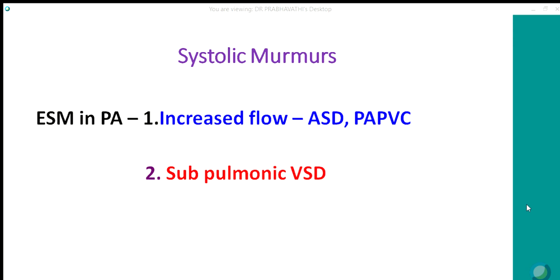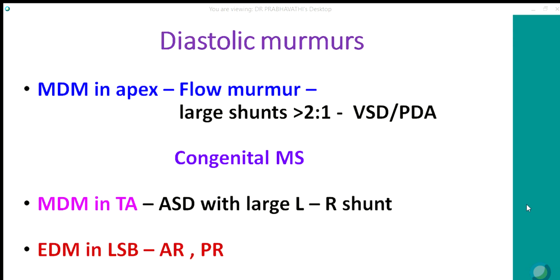Here it almost sounds like an ejection systolic murmur. With a wide split second sound, it can be mistaken for an ASD, but it is very distinct. Diastolic murmurs: if heard at the apex, it is usually due to a large shunt.